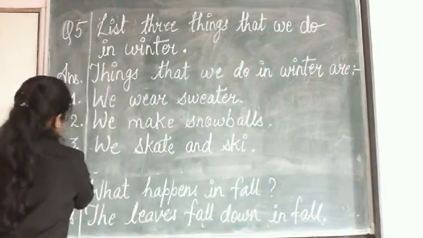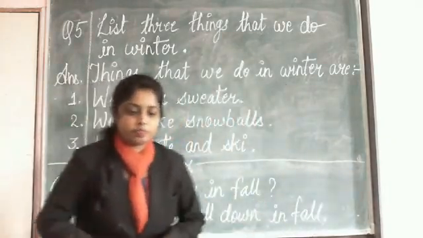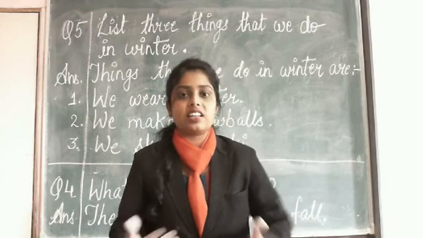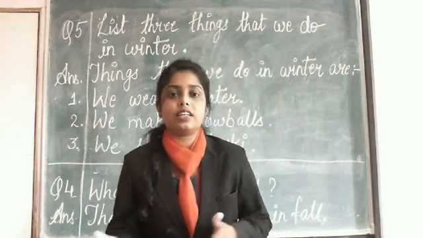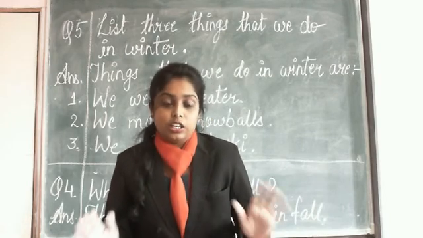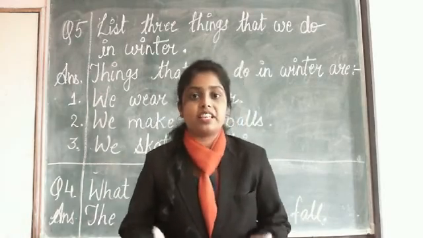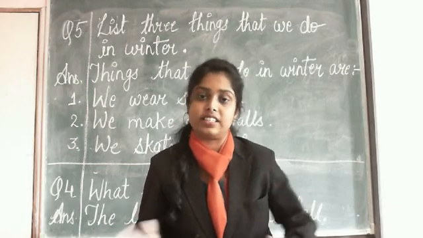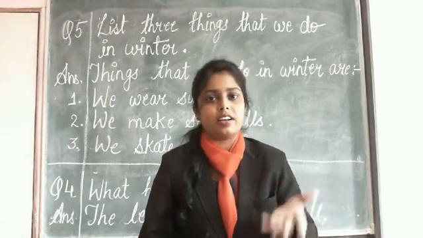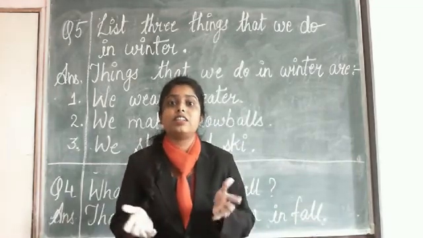Okay, and here your questions and answers of this chapter are over. Yeah, we can make some extra questions too, like what is another name for autumn? So another word for autumn is fall. And in which season do the colors change? So the colors change in the autumn season. Similarly, in which season do we make snowballs? So the answer is winter season. इस टाइप के ऑब्जेक्टिव क्वेश्चंस आपको एग्जाम में आ सकते हैं. Don't worry, I will try to give all those extra objective questions in the worksheet.